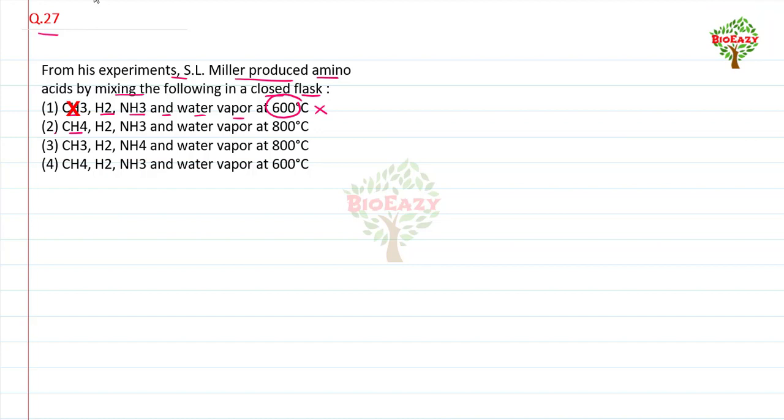Number 2, methane, hydrogen, ammonia and water vapor at 800 degrees Celsius, yes, it is the right option. Now we can check other options also. Methane, hydrogen, ammonia, water vapor, but temperature is 600, so it is also incorrect. So the correct option is second.